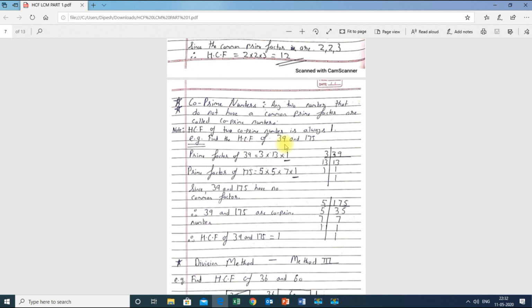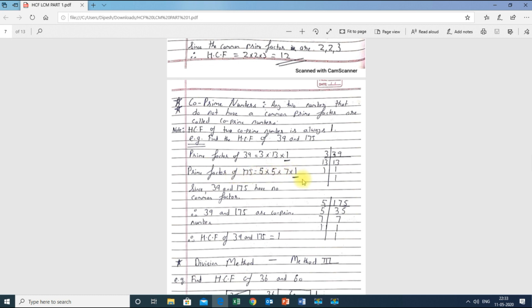We will find the prime factors first. You can find the prime factors by this method. 39 divided by 3, then I get 13, and 13 divided by 13 is 1. Normally we stop over here, at 13 ones are 13, but I just write one more step over here, that is 1 ones are 1, that's it. Now 175: 5 35s are 175, 5 sevens are 35, 7 ones are 7, and 1 ones are 1. Then again I will stop. Then what are the prime factors of 39? It is 3, 13 and 1. So 3 into 13 into 1. And what are the prime factors of 175? 5 into 5 into 7 into 1.